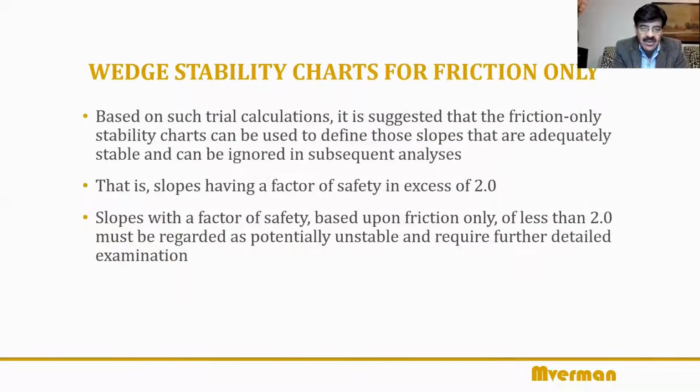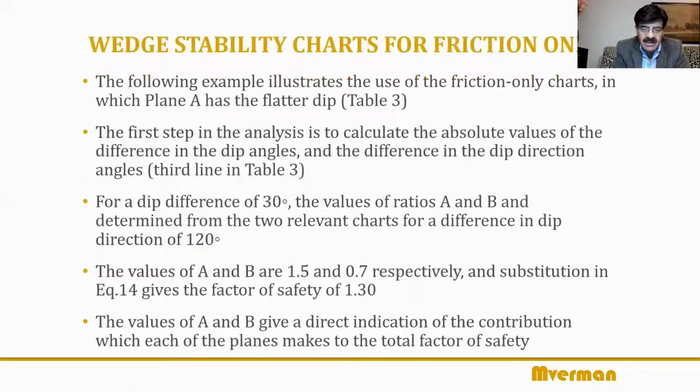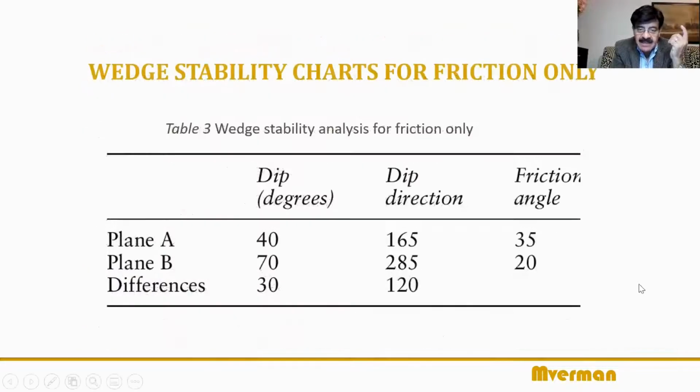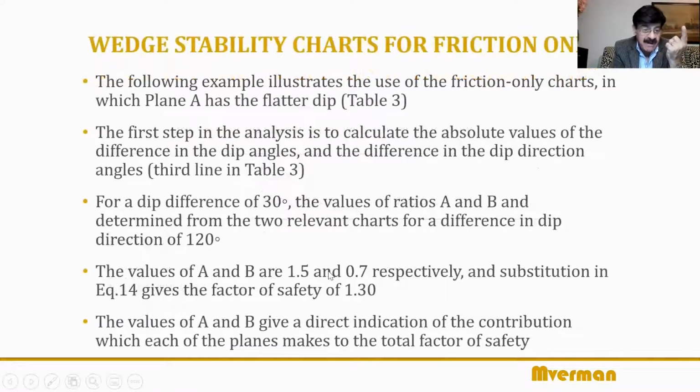Let's see how close they are to the 30 degree chart. Oh, exactly the same. The values of A and B are 1.5 and 0.7 respectively. So for the 20 degree and 30 degree charts, there's not much difference as far as these values are concerned. Now we have the values of A and B, and the factor of safety is very simple. We know the values of phi A and phi B, 35 and 20. We know the values of A and B, 1.5 and 0.7.